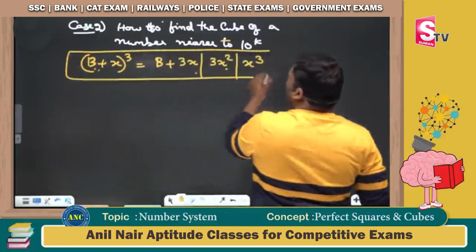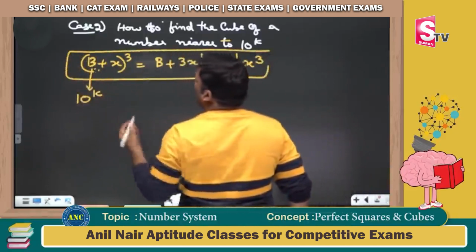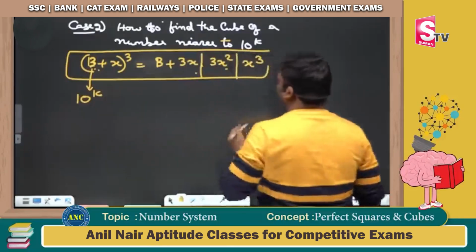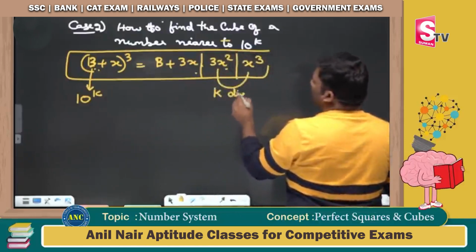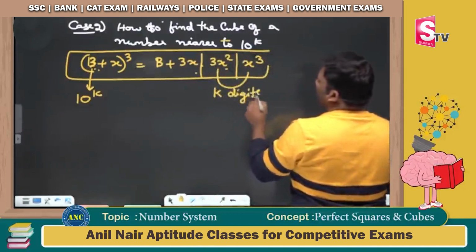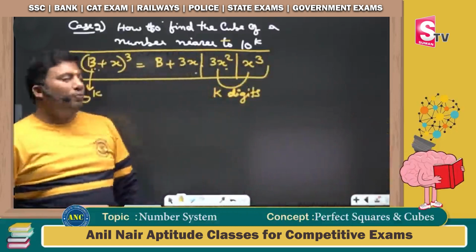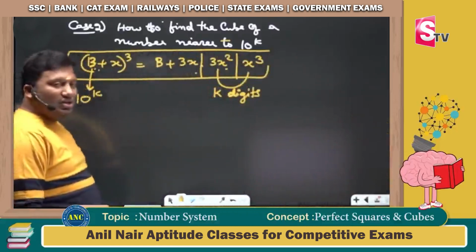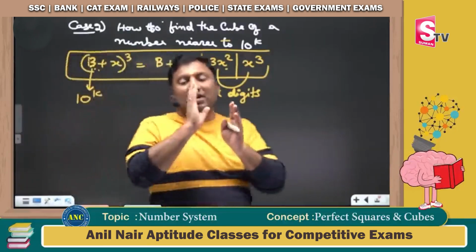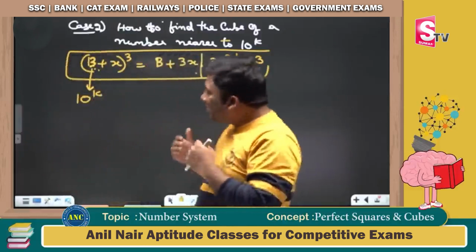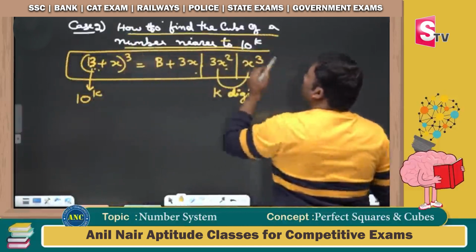Only difference is b is of the form 10 power k, and the last places should take k digits each. These concepts help us find the cube of a number nearer to 10 power k.